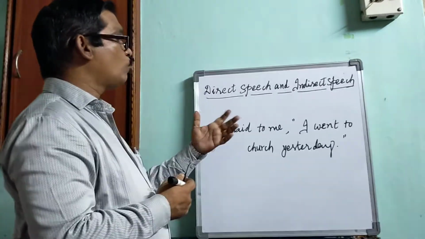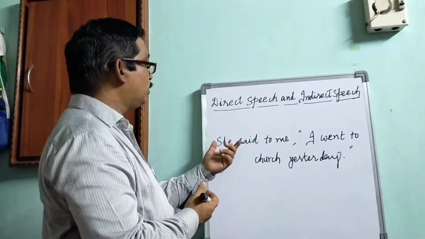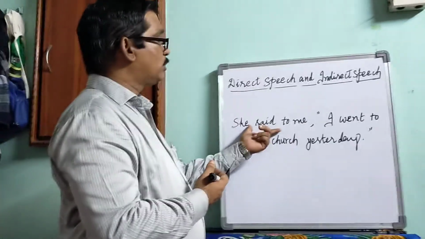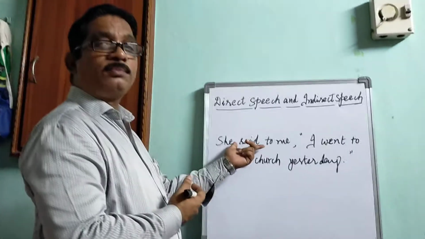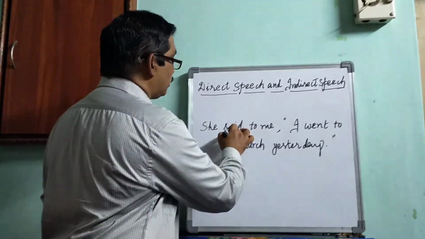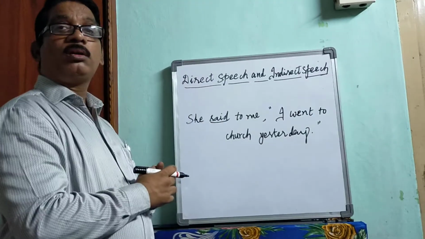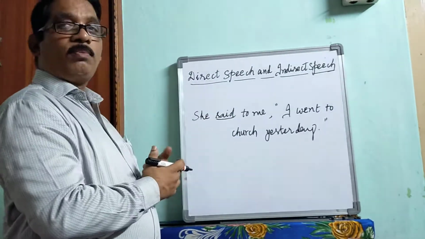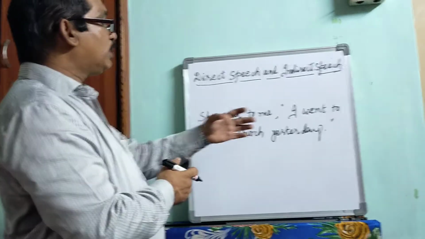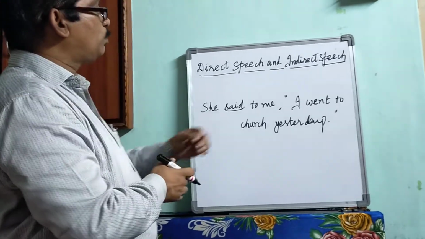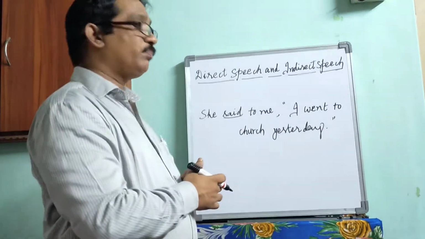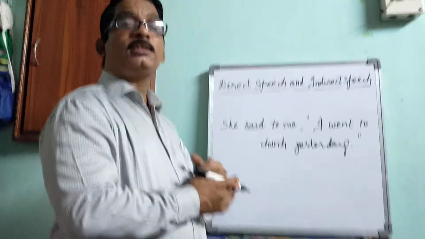Here there are 2 parts of the sentence. The verb which is used in this sentence is called the reporting verb. The sentence which is put in inverted commas is the reported sentence.